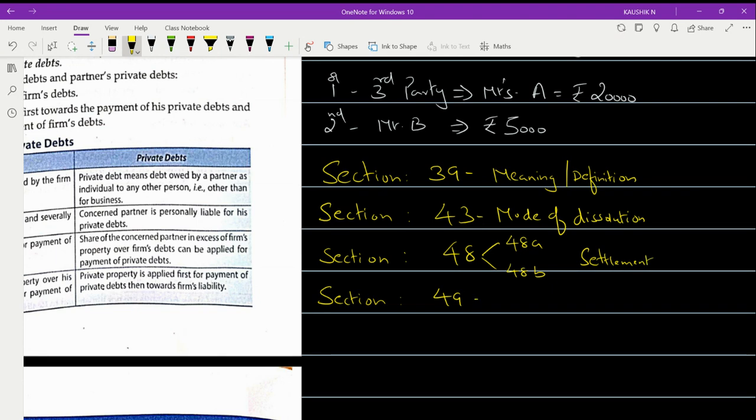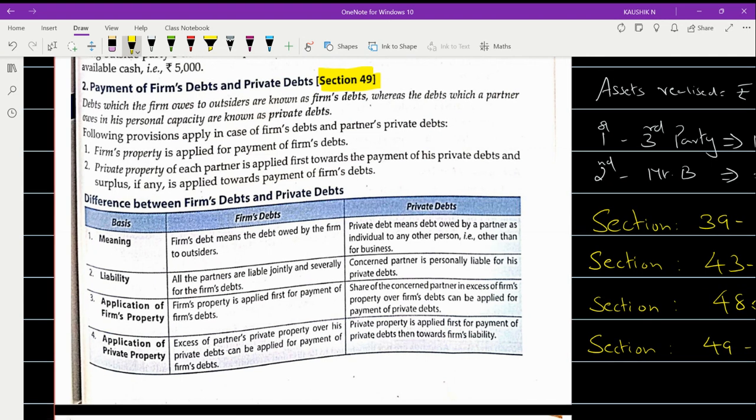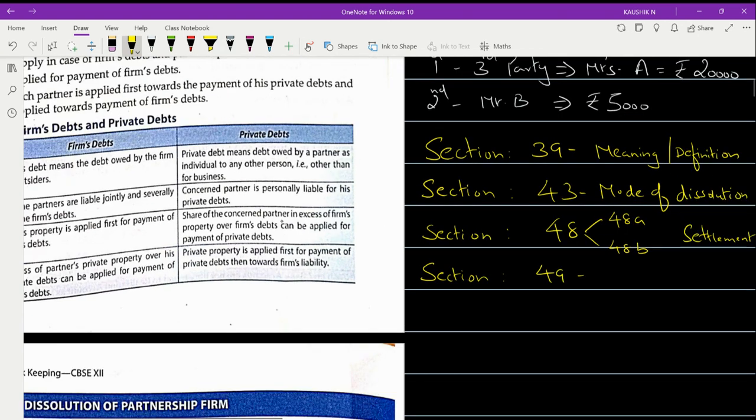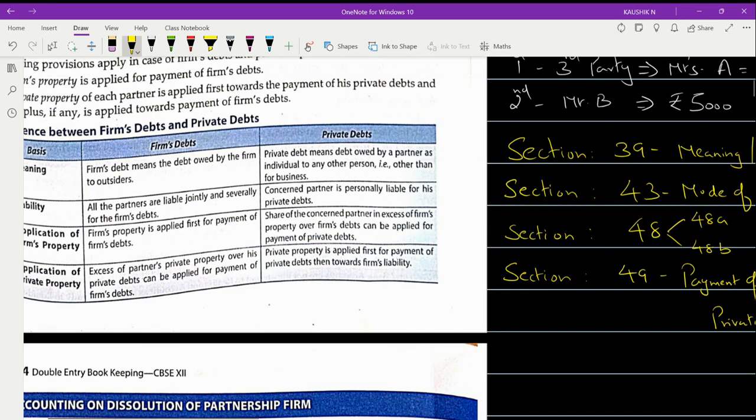And section 49 is exclusively talking about payment of firm's debts and private debts. These things can be given in a match the following.